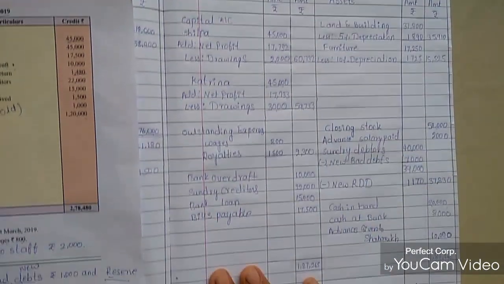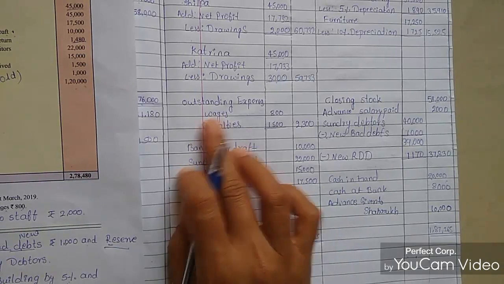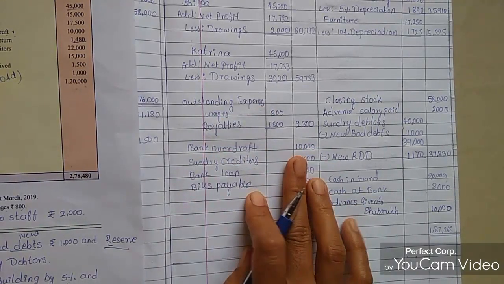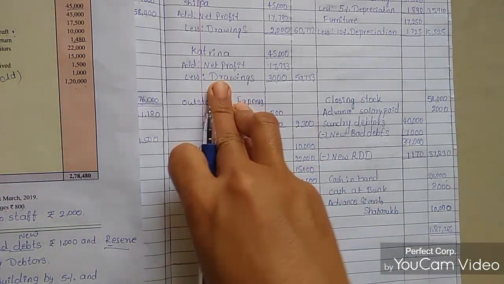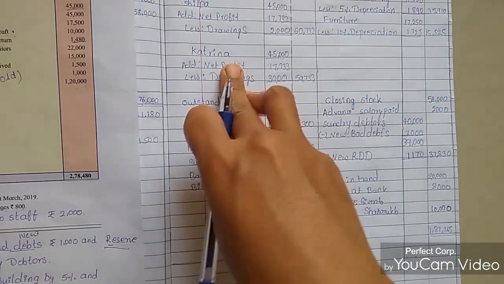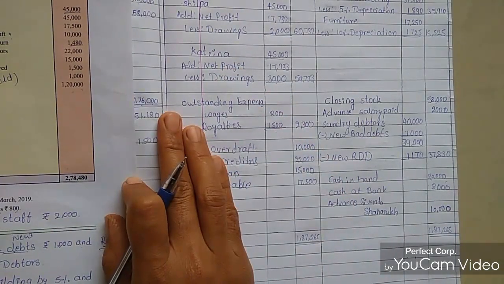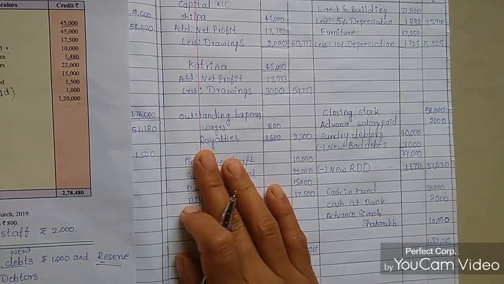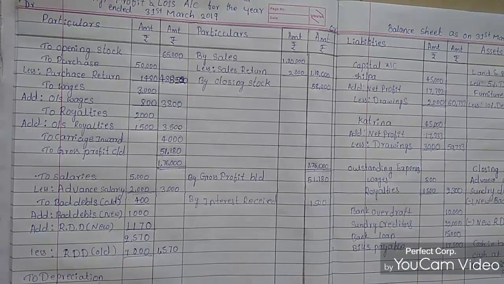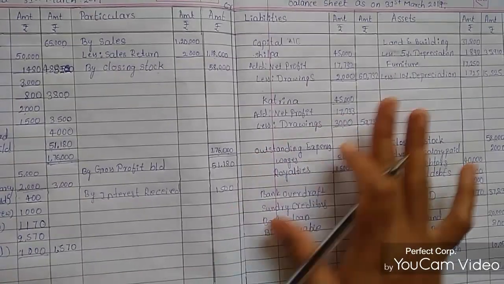Then what are the losses coming? Wages, royalties, bank overdraft, securities. These loans, what are the loans coming, we are entering on the liability side. So this is how we need to calculate the trading account, P&L account and balance sheet.